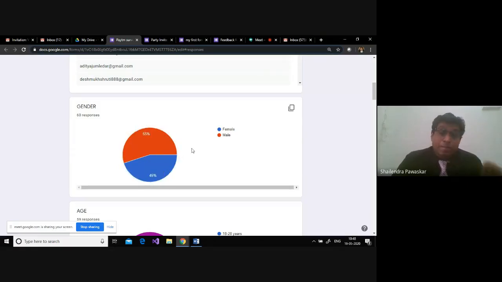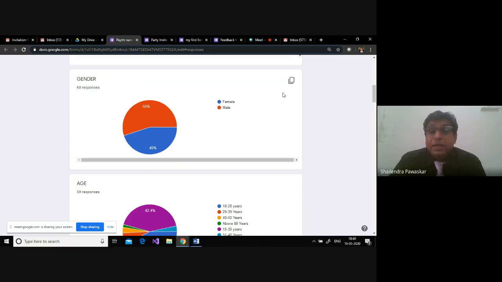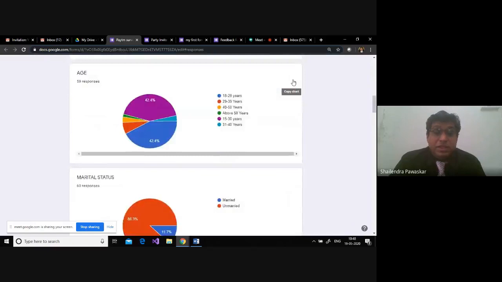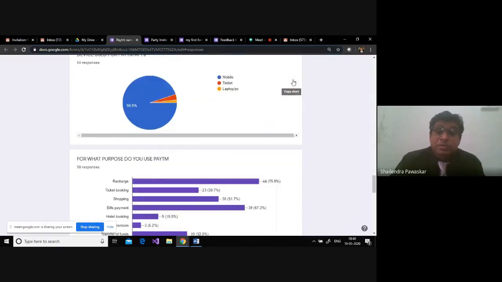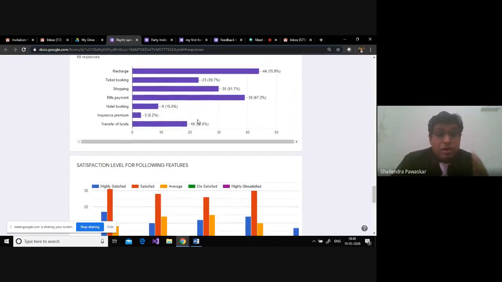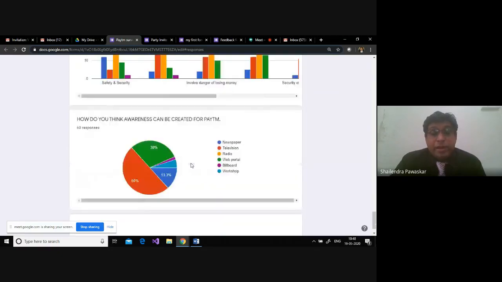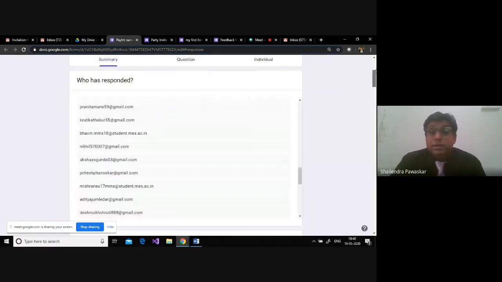See, all this is very easily created and generated by Google Forms automatically. Even you can have this chart copied and paste it in your Word file. It will be very much simpler. Now, other than this, see, all different kinds of chart diagrams, bar diagrams are also created in this particular Google Form automatically. If you have more than 2-3 options, definitely it will create a different kind of diagram according to that particular question.